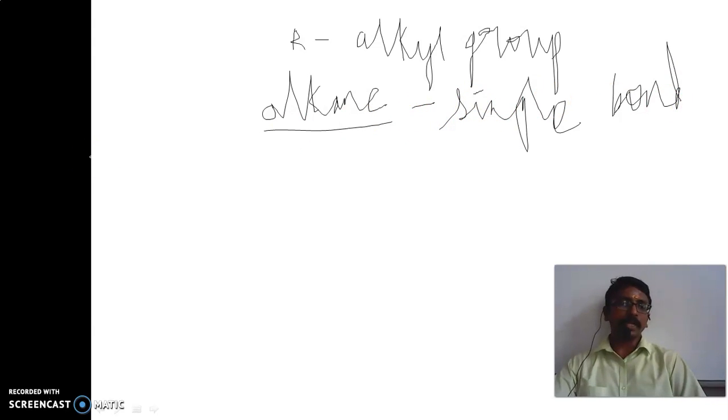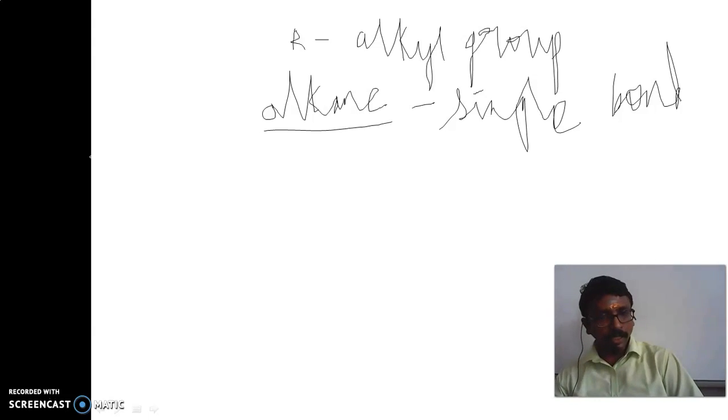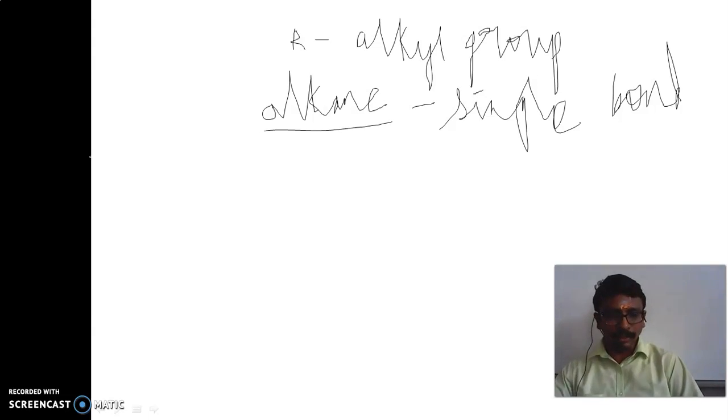For example, methane, ethane, propane, butane, pentane, hexane. So these are all the compounds which have the single bond.